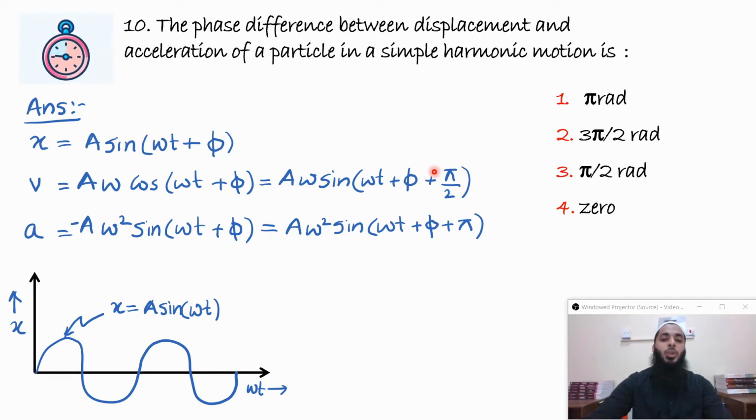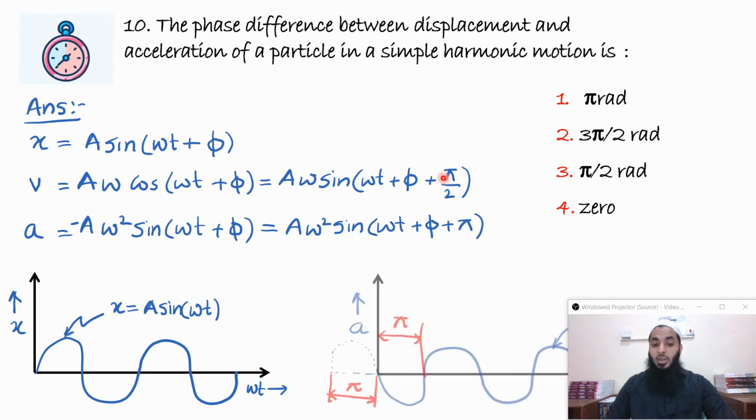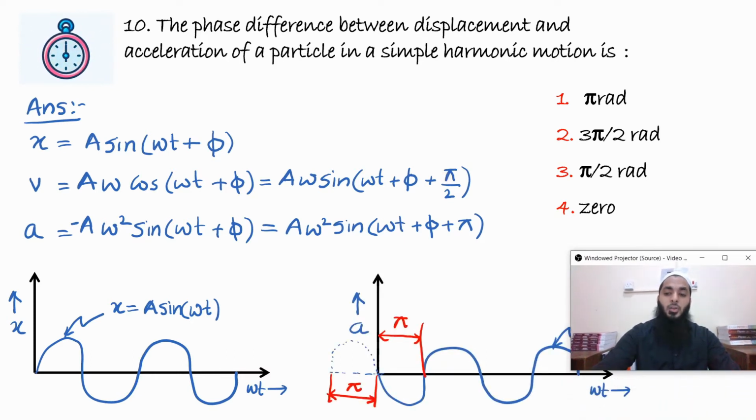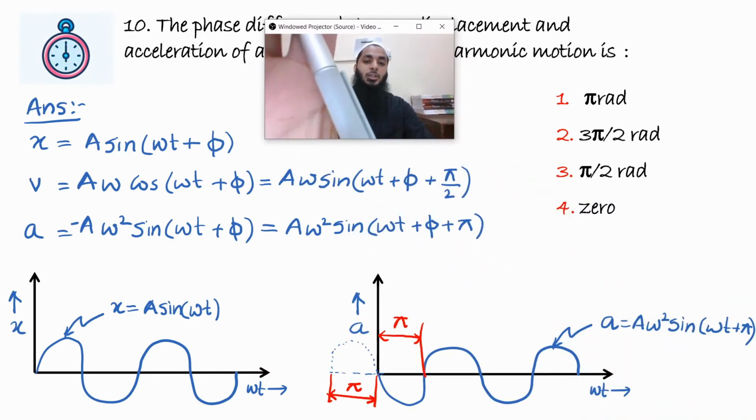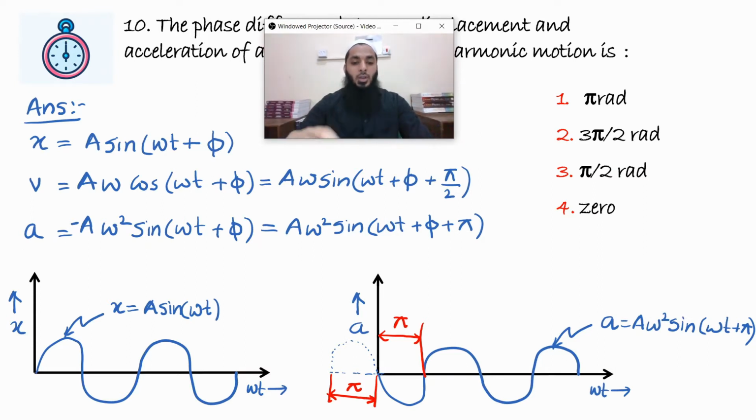Similarly, the phase difference between v and x is π/2. But that's not asked in the question. If we draw the graph, we can also clearly understand this. See the graph, here at t equal to 0, the graph of acceleration has already gone through a value of π. So that means the phase difference is π. Here it's starting, but here you see it already started a π angle before.